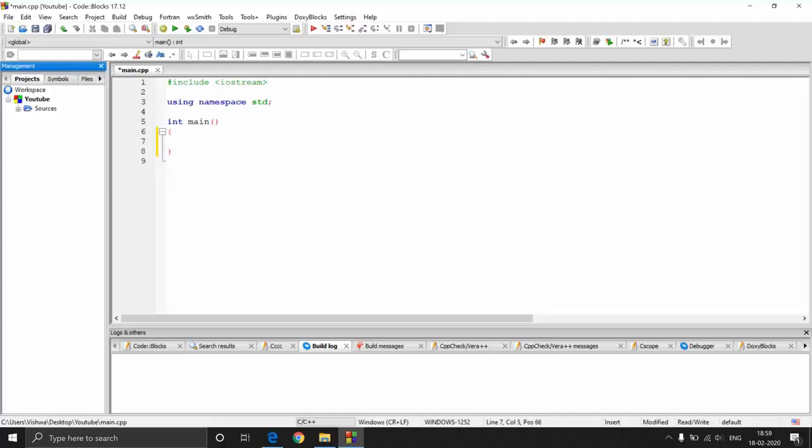In the previous video, we saw for loops, right? So the only difference between for loop and while loop is the condition. In while loop, the condition is a must. In for loop, if you skip the condition, it goes as an infinite loop. But in while loop, you cannot skip the condition.